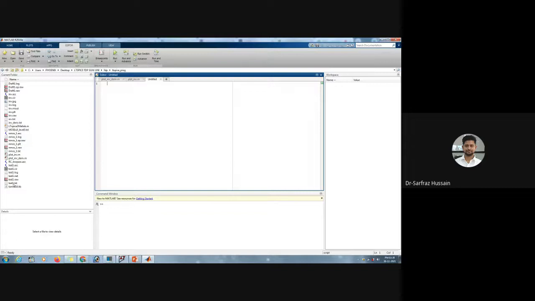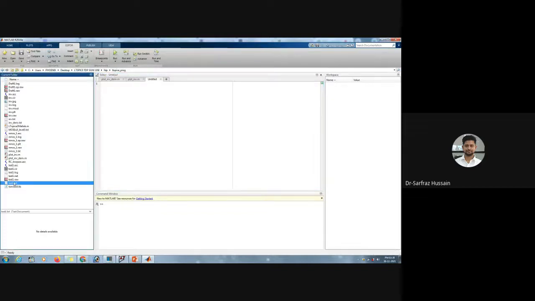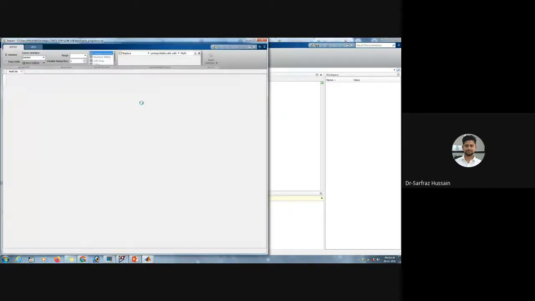Here you can see there is a text file, test1.txt. This contains our data. I'll just right click on this one and click on import data. This will import the data. One screen will pop up, and as you can see, this screen has popped up.